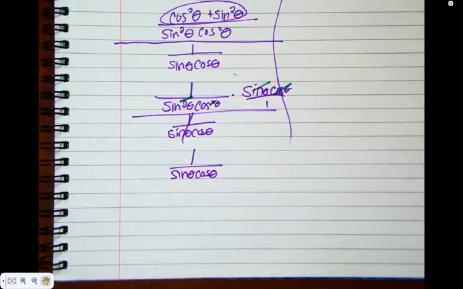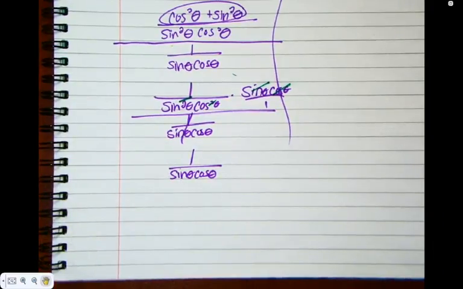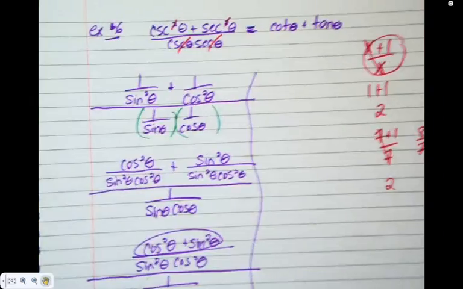Change sine and cos, done. Sine squared plus cos squared, done. Simplify all fractions, done. Try to factor. Not necessary. Can't, because this is only one term. Okay, next on our list is if you're stuck, go to the other side. Okay, what do you want to do on this side?